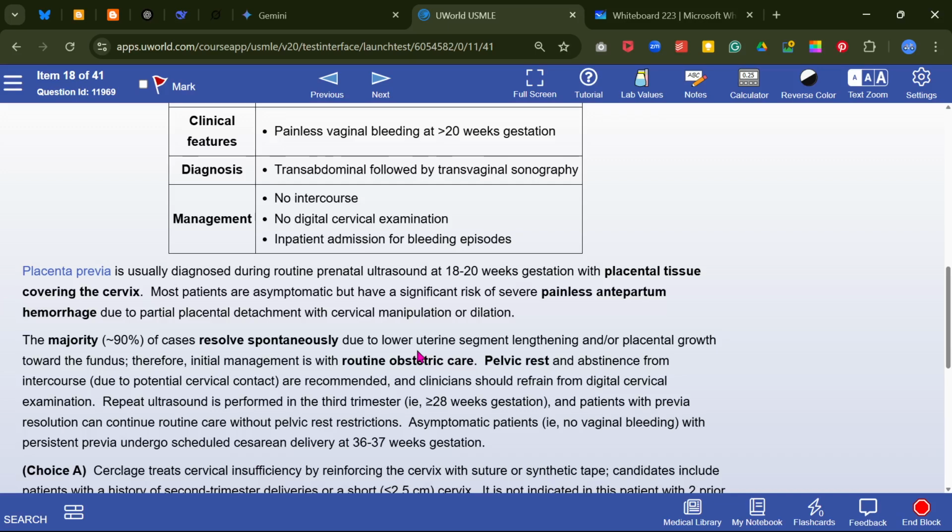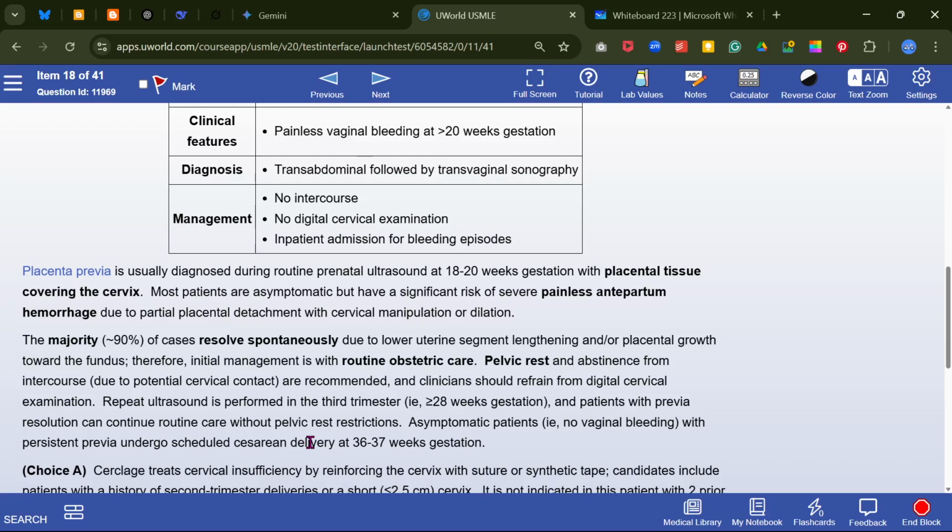Pelvic rest and abstinence from intercourse due to potential cervical contact are recommended, and clinicians should refrain from digital cervical examination. Repeat ultrasound is performed in the third trimester. If placenta previa has resolved after 28 weeks of gestation, patients can continue routine care without pelvic rest restriction.